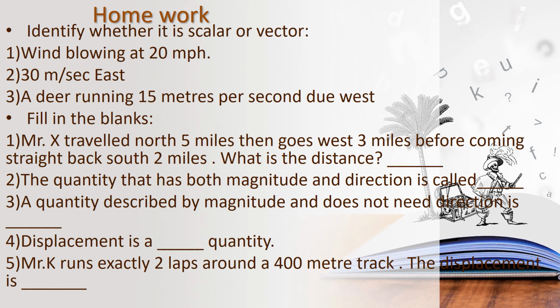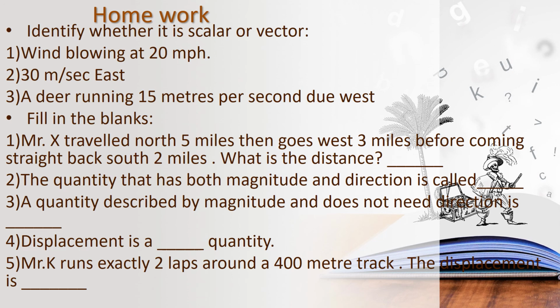Okay, children. And then second one, 30 meter per second in east. Okay, they had mentioned direction also. So write which it is, a scalar or vector quantity. And then third question, D running 15 meters per second due west. Okay, there is magnitude and also direction.